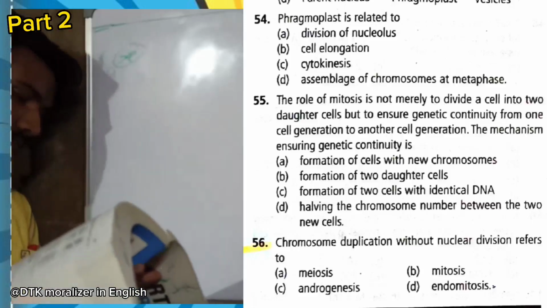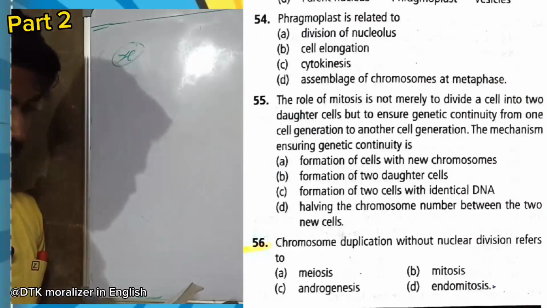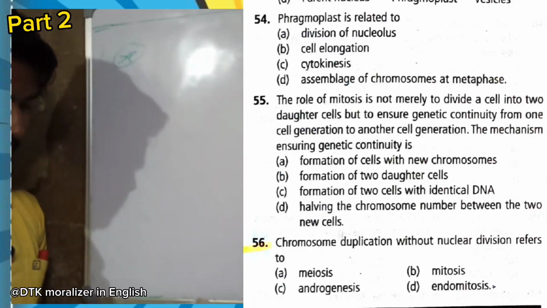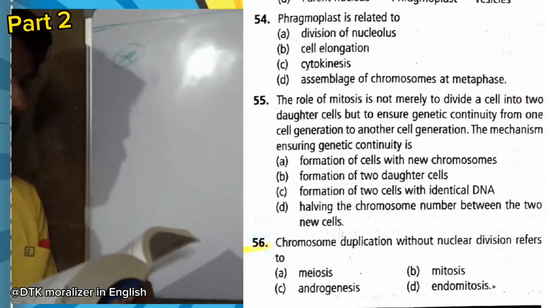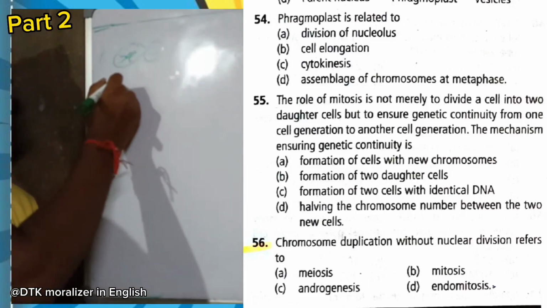Now question 54. Phragmoplast is related to division of nucleus, cell elongation, cytokinesis, assembly of chromosomes, cytometaphase. Option C is correct. Cytokinesis.